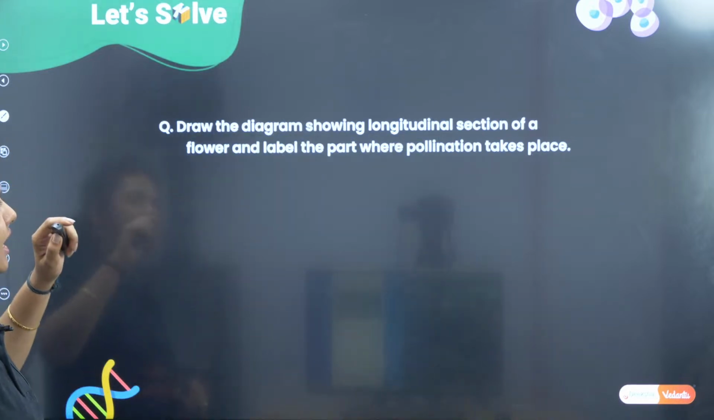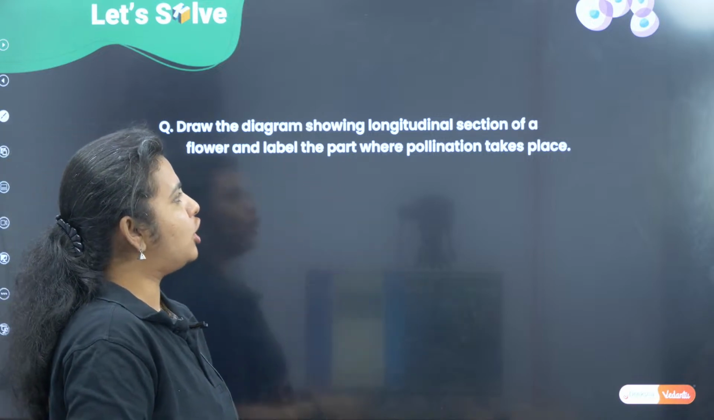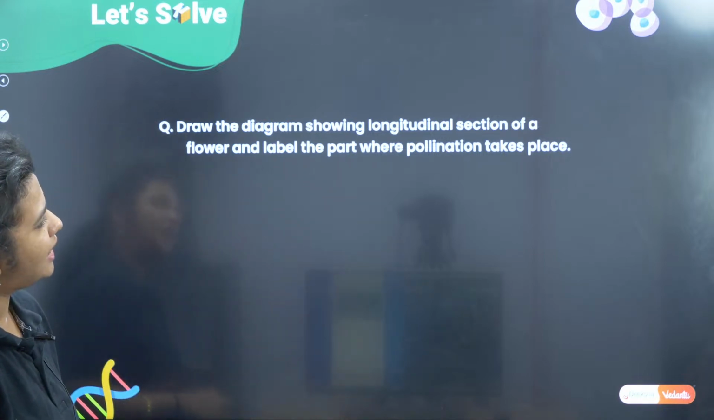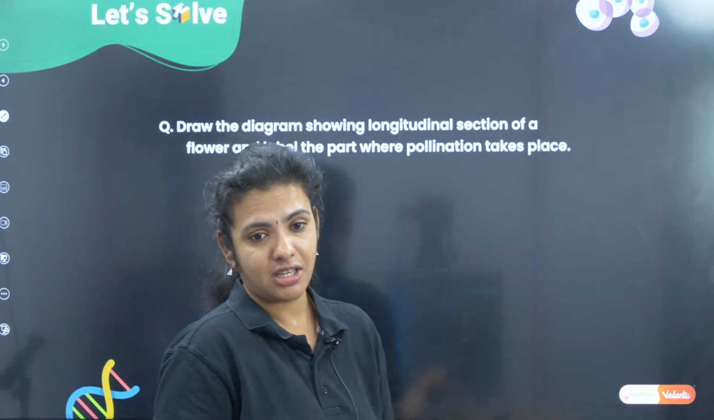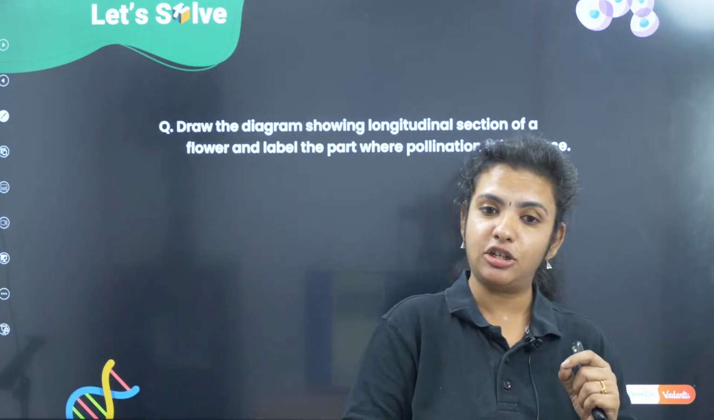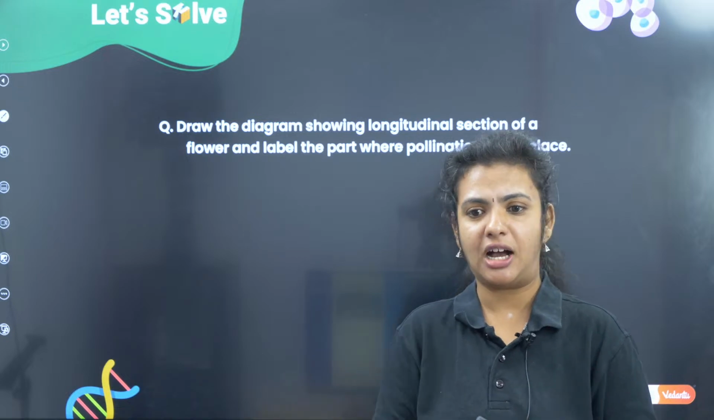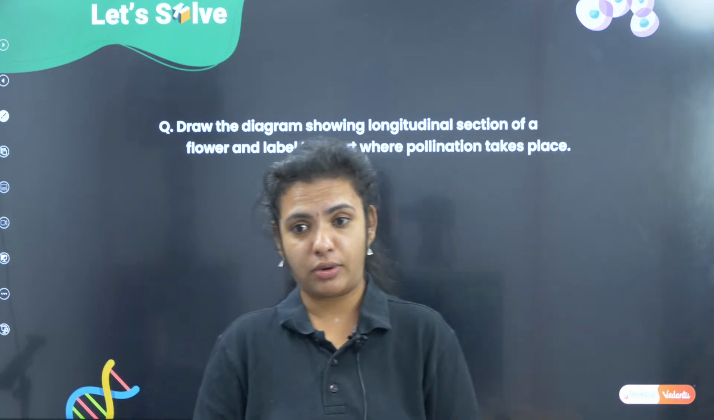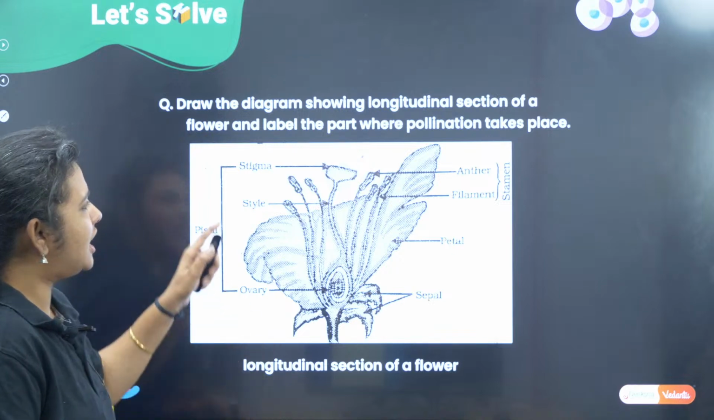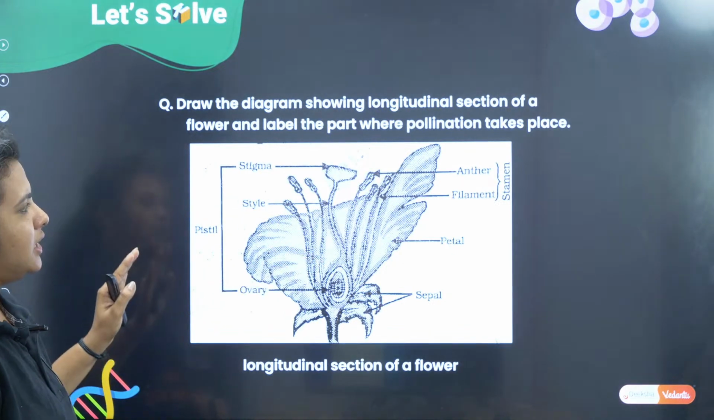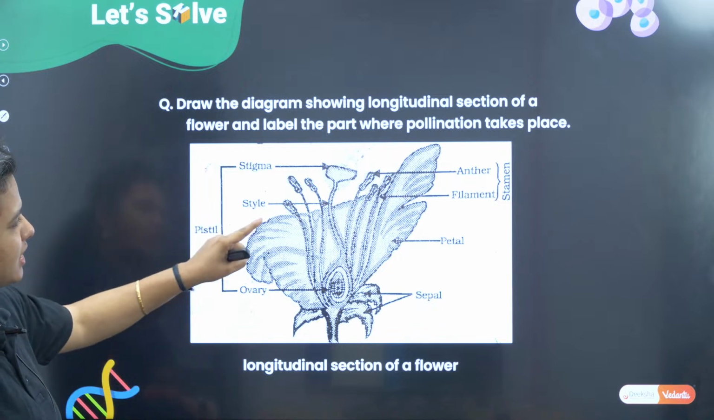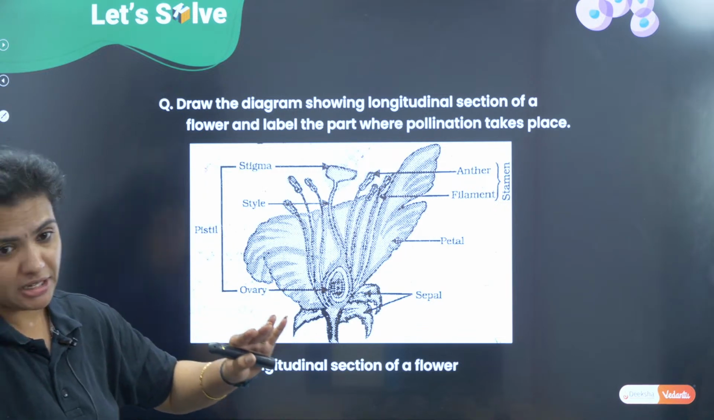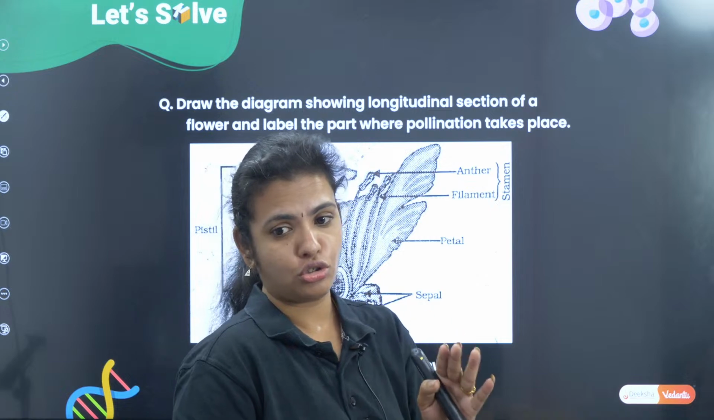Okay, so here they have said, draw a diagram showing a longitudinal section of a flower and label the part where pollination takes place. Again, a very simple question. Please learn to draw this diagram. This is also being asked in many of the previous year question papers. Okay, so just the structure of the flower is shown here. We have different labels, that is the sepals, petals, androecium and gynoecium. These are the four things you are going to show.